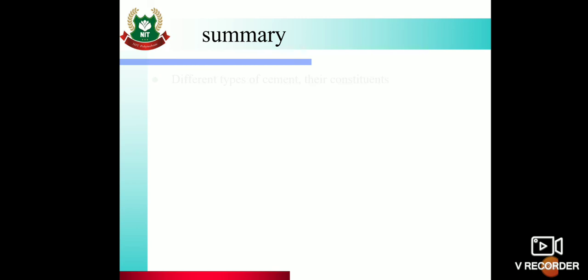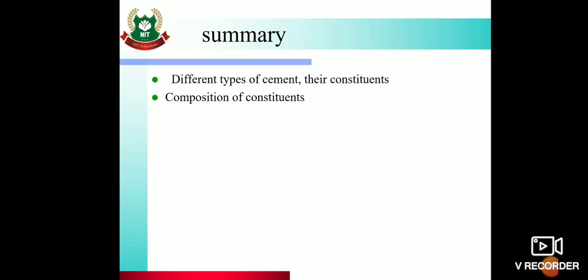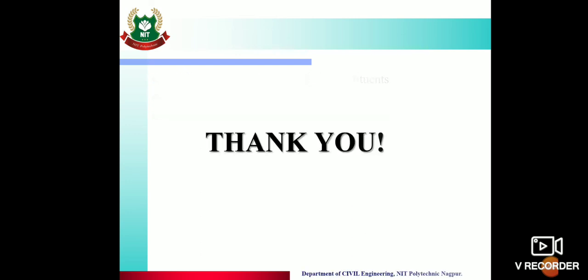Then summary. So today we have seen different types of cements, their constituents, then composition of constituents and uses of different types of cements. Thank you.